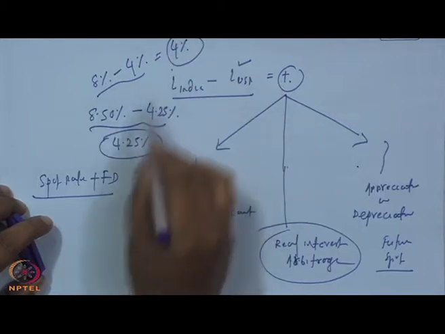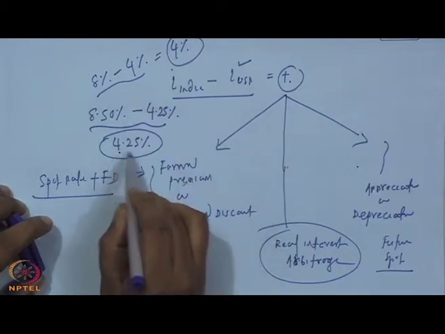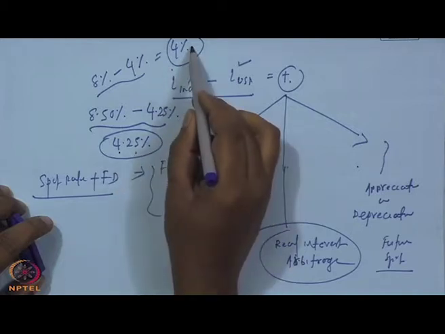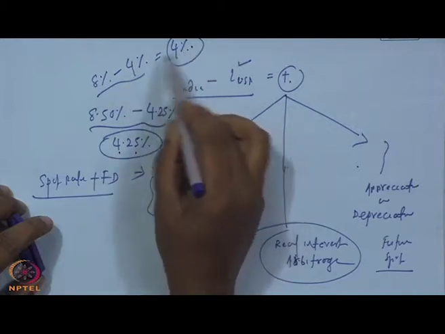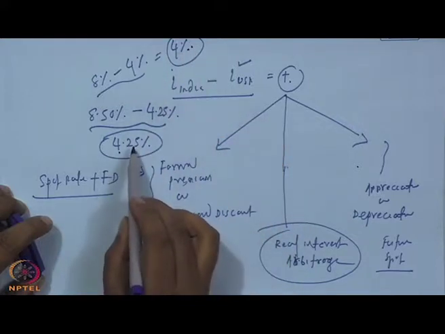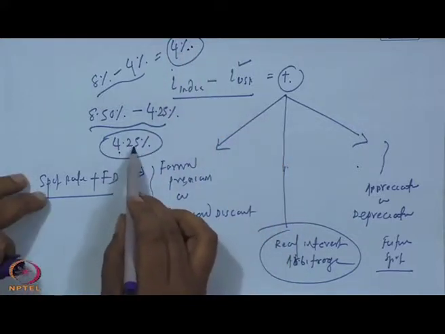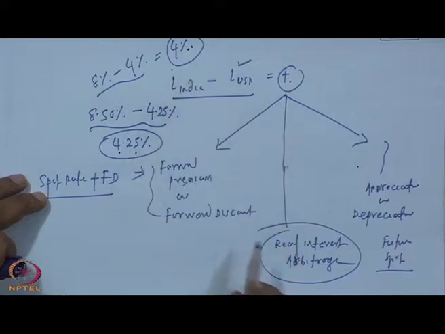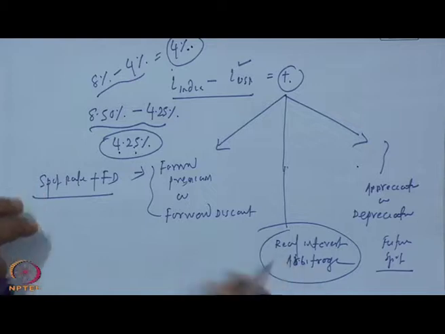So, the nominal interest rate difference is 4.25, and the inflation differential is 4. So, the actual real interest rate differential is 4.25 minus 4, which is nothing but only 0.25%. The real interest arbitrage is very low if you adjust for the inflation between two countries, and actually you have to factor in the inflation whenever you are considering a forecasting period of more than 6 months. Short run forecasting may not require it, but for long run forecasting you have to adjust for the inflation differential also.